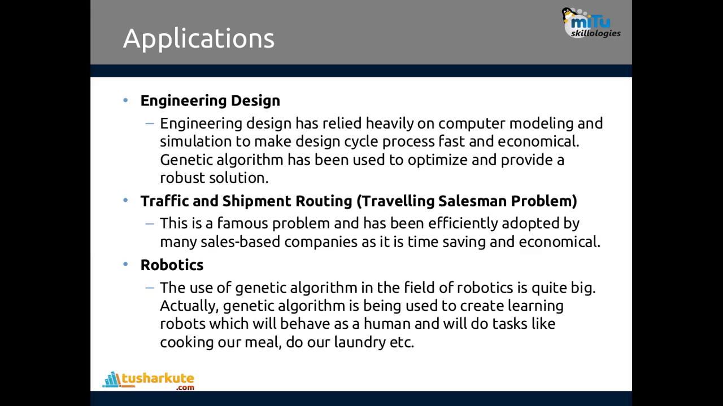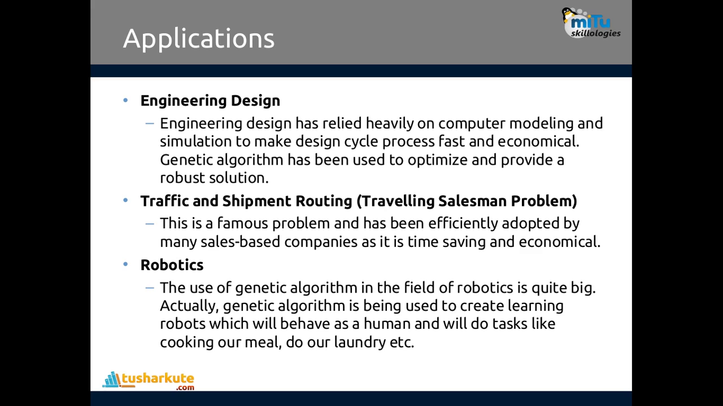Let's go with the last point. What are the applications? Applications lie in engineering design. Engineering design has relied heavily on computer modeling and simulation to make the design cycle process fast and economical. Genetic algorithm has been used to optimize or provide a robust solution to this also, because this tends to change always, and the things already available in the first stages we need to carry forward perfectly to generate more suitable output. Traffic and shipment routing: the traveling salesman problem that we have seen already.